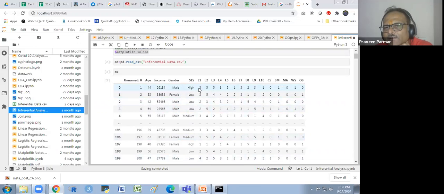They have replied: 3 is not certain, 5 is strongly agree, 1 is strongly disagree, 2 is disagree, and 4 is agree. In this way, these are all the questions and remarks. And this is the multiple choice question, not the ranking.